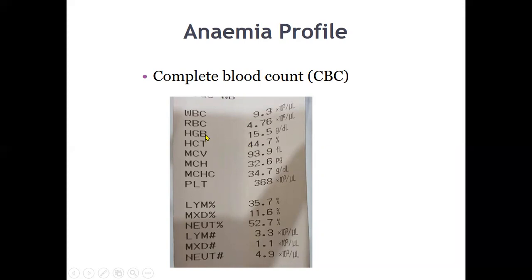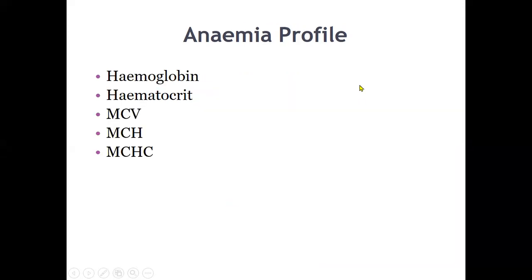Although it is not important at this stage, for a fourth year student it is very important to know the normal level of the WBC count, the normal level of the hemoglobin, and what the units are, because you have to interpret the report. These are the basic parameters: hemoglobin, hematocrit, MCV, MCH, and MCHC. These are all part of the CBC. These are the basic tests which show in which direction we have to move for the assessment of the type of anemia.